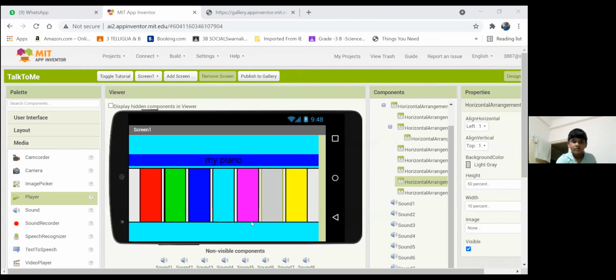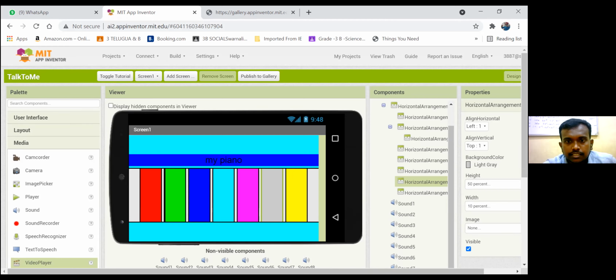Why this much horizontal arrangement? You should add a button. You have added horizontal arrangements. Sir, I did not get how to add it. Okay, I will tell you.